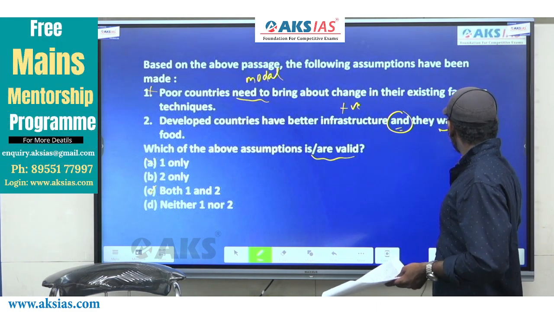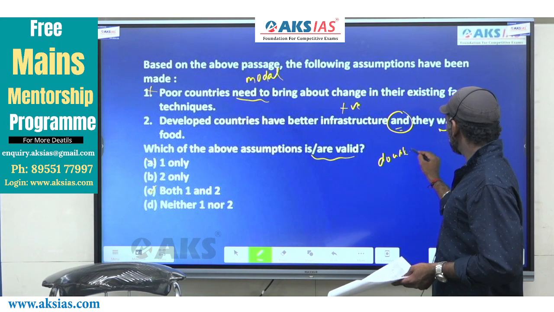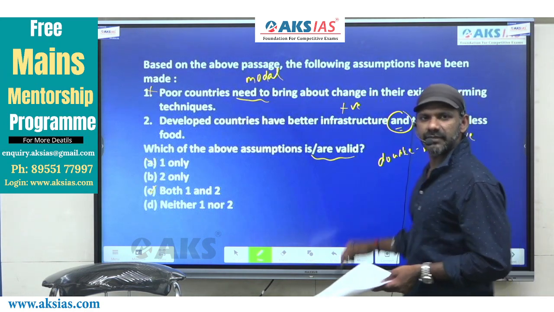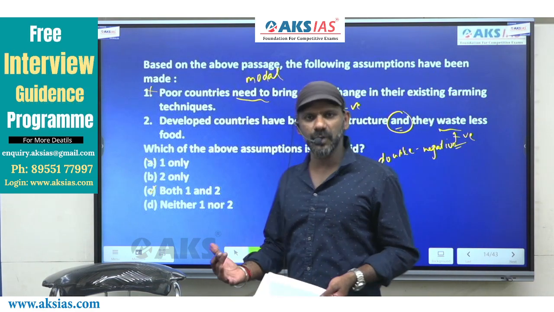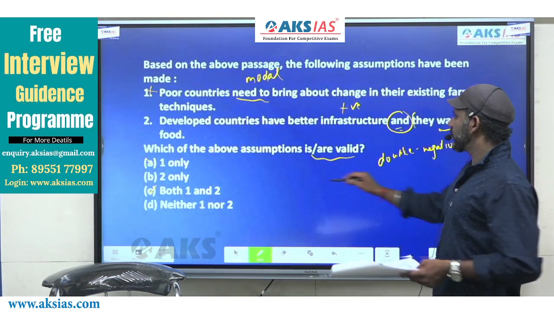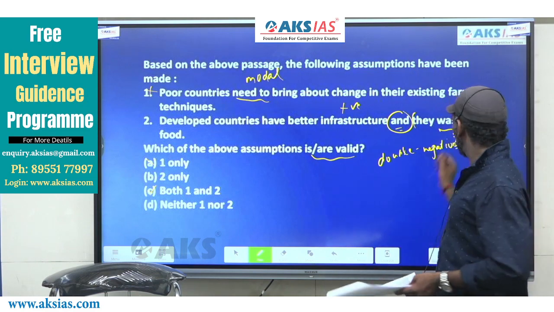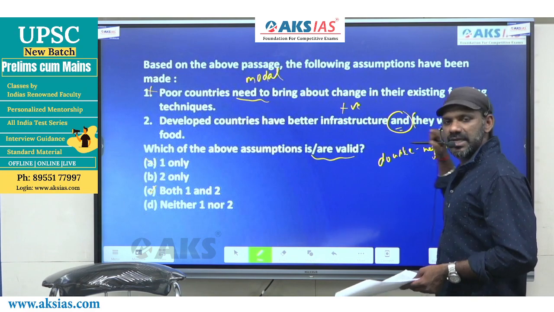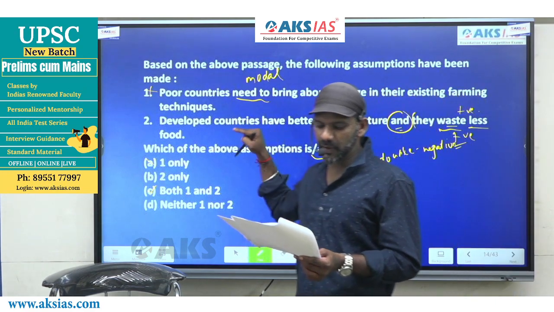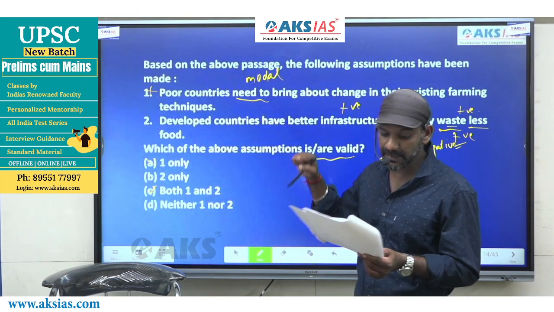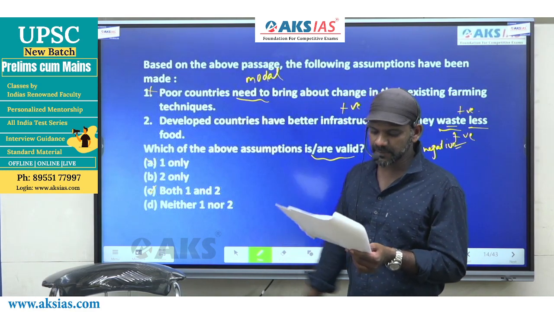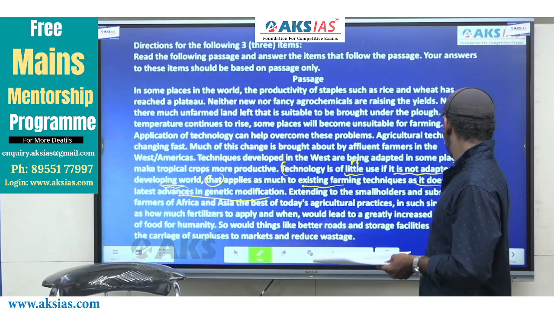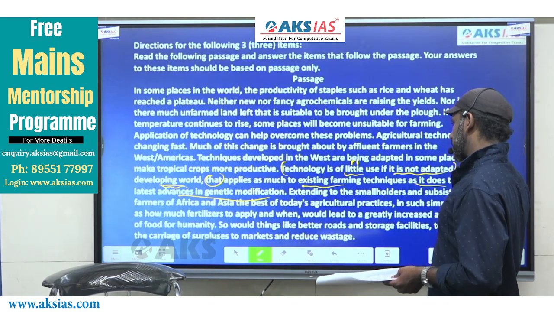This idea is also positively charged because of double negation. Double negation means when two negative terms come together, the meaning becomes positive. In this idea, we have two negative terms. One is waste, the other one is less, so double negation becomes positive. We need to see whether this is talked about regarding developed countries in the passage or not, right? Come to the last part of the passage.